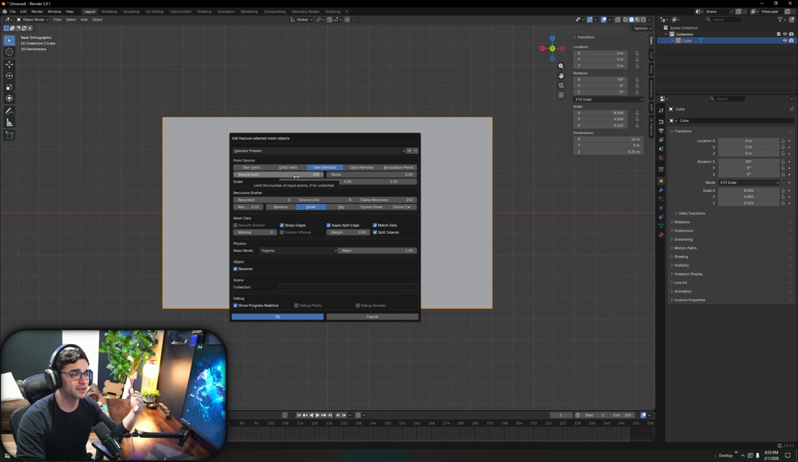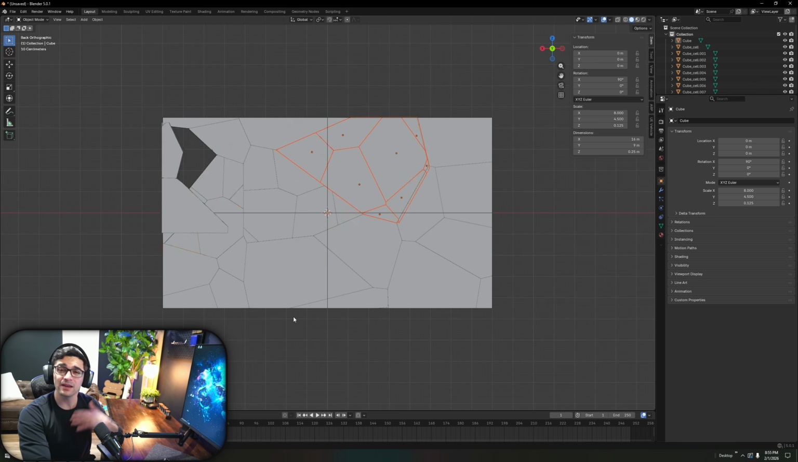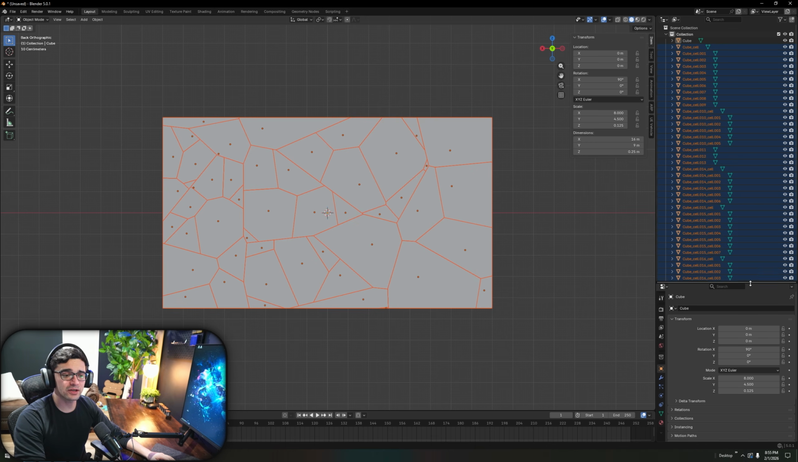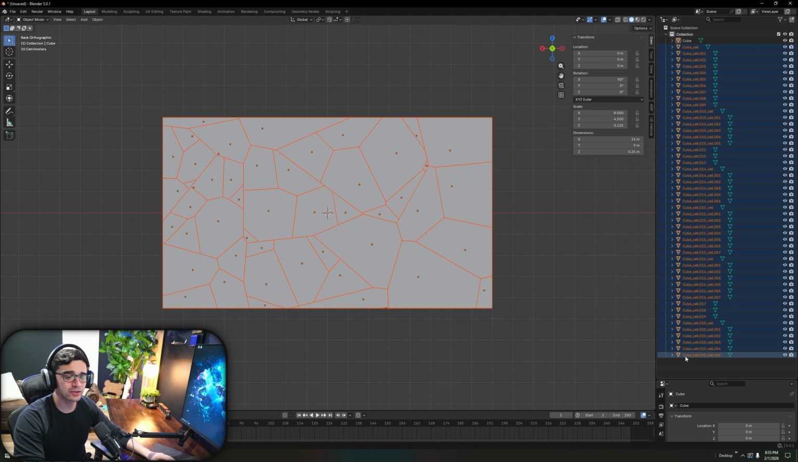Source limit is going to say 100, noise is going to become 0.5, recursion is going to become 1, and then small is going to get changed to big, and that is it. I'm just going to click OK, and Blender is going to do the rest. From there, under our scene collection here, you can see it created all these new meshes called cube cells, excuse me. The only one not checked right here at the top is our original cube. So we're going to go ahead and click the I to hide that because we no longer need it.